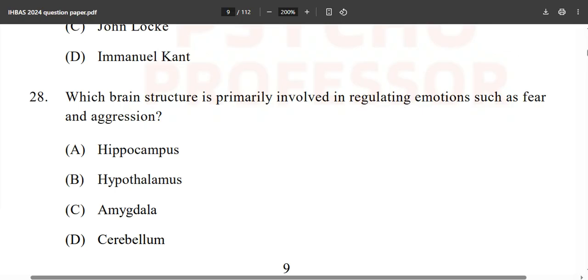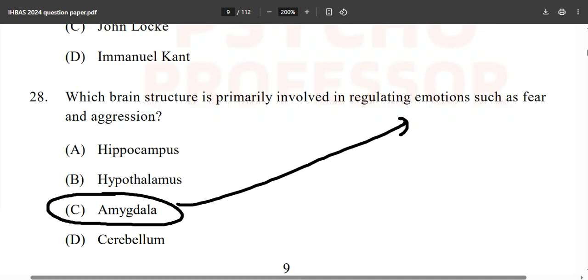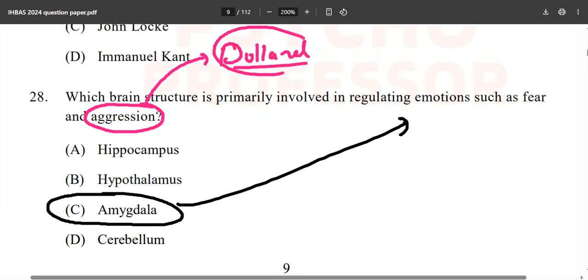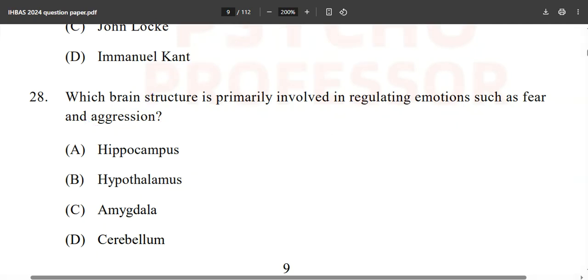But what is the answer over here? The answer is option C, amygdala, because it is involved in regulating emotions like fear and aggression. Aggression is also important because there are two more popular theories about aggression. One is given by Dollard and Miller. And you have seen in the previous video we discussed Dollard and Miller. And that is why PYQ is important.